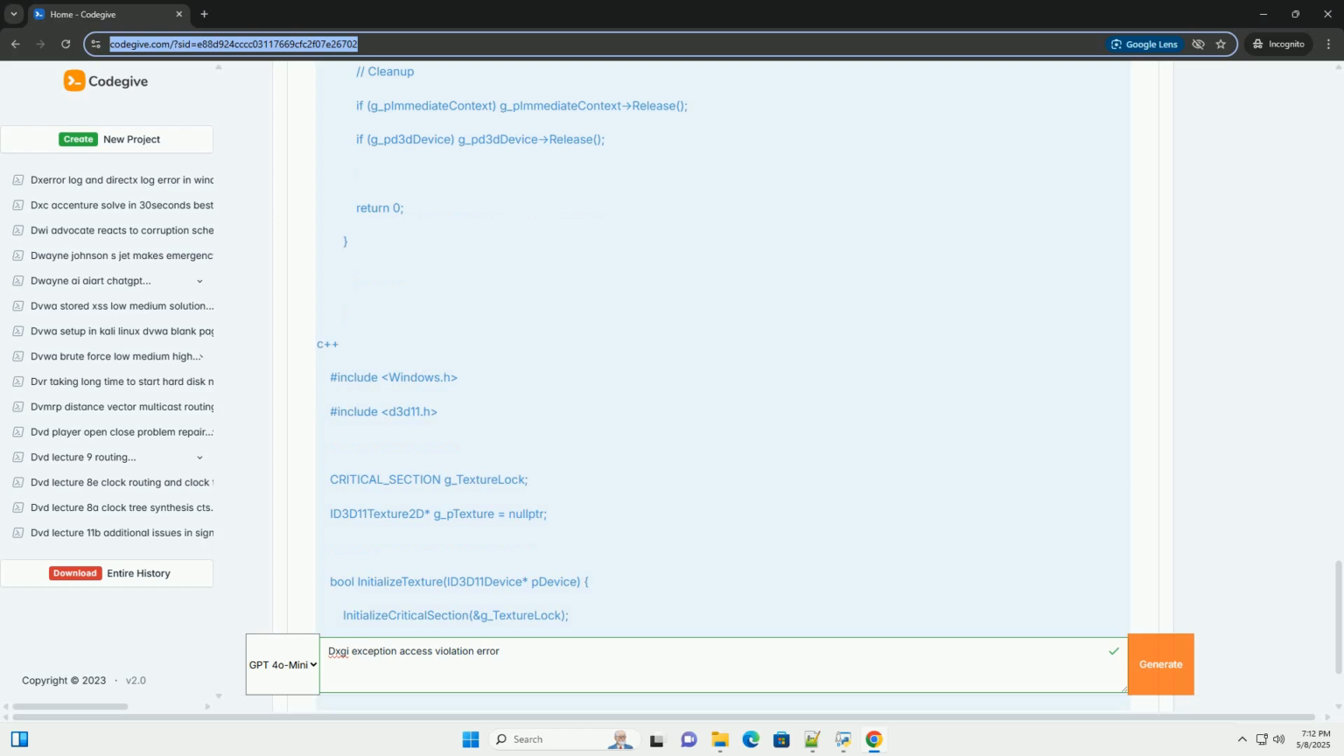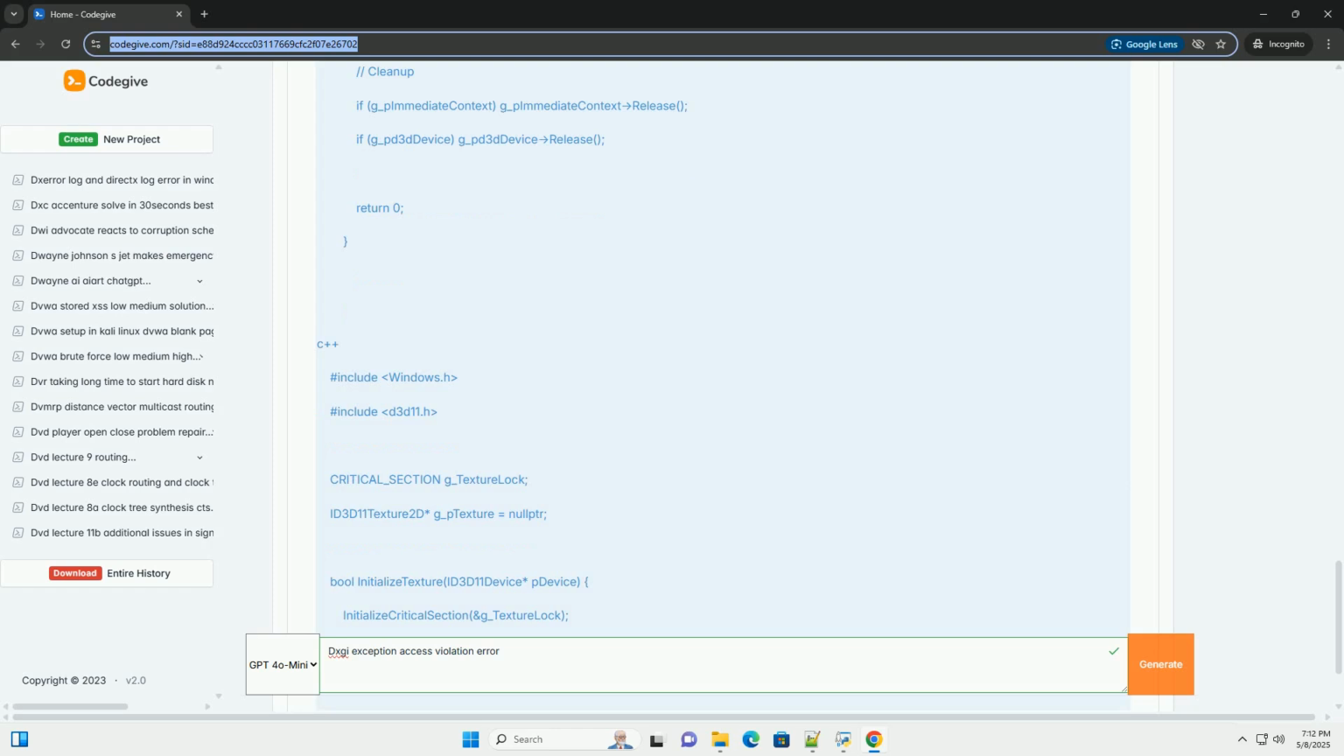WinDbg: a powerful but complex debugger that can be used to analyze crashes and memory corruption issues. GPUView: a performance analysis tool for graphics drivers. It can help you identify driver-related issues.